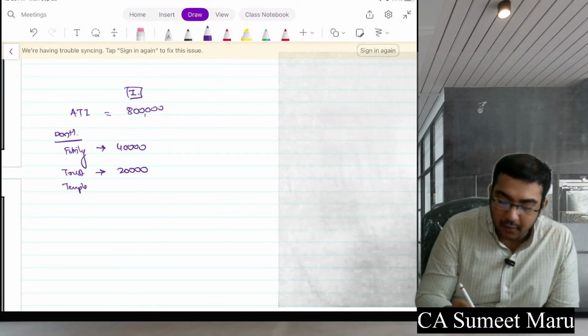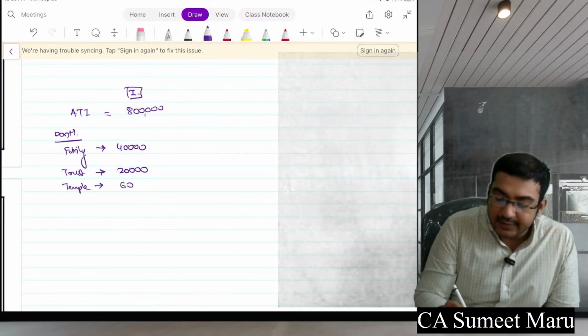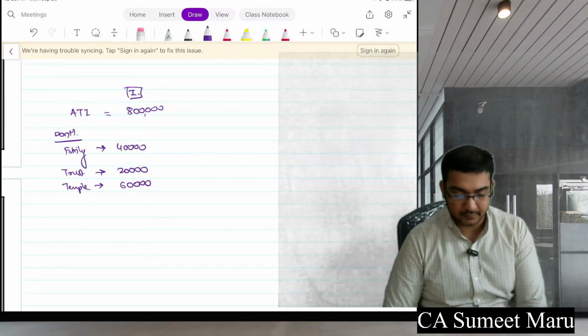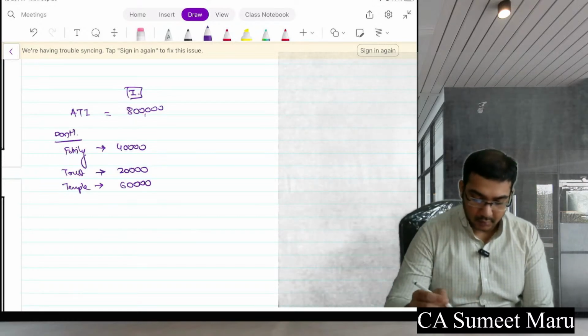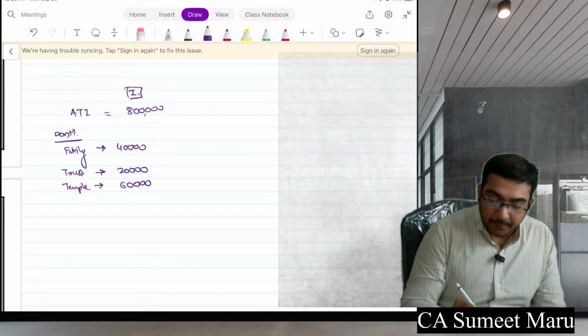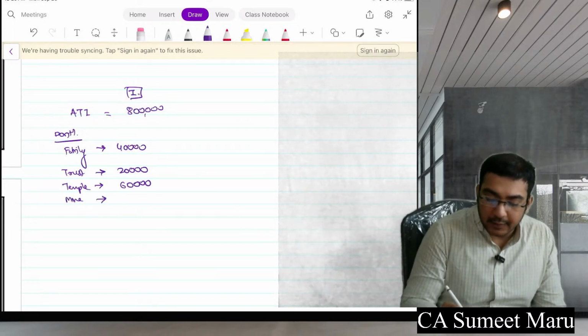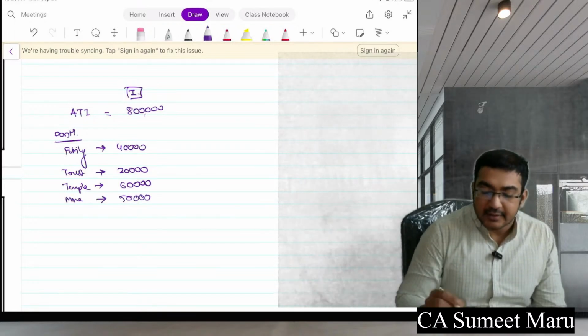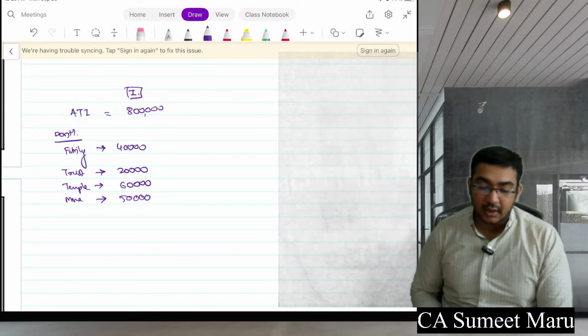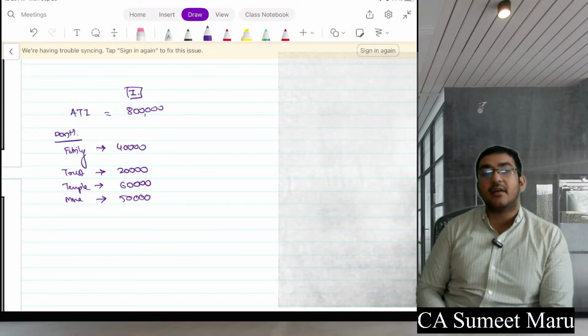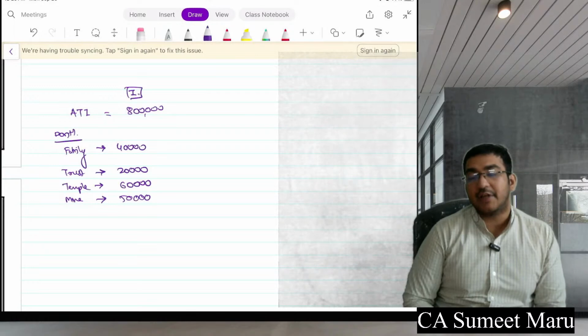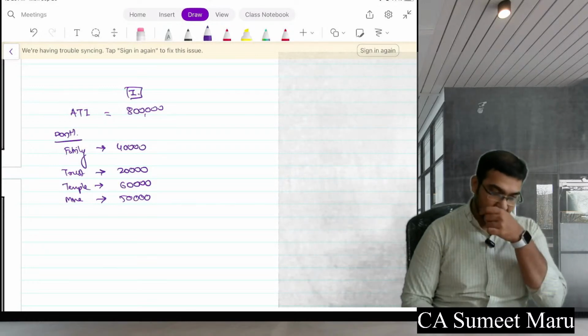Temple, I have given 60,000. And minority development, I have given another 50,000. Tell me how much deduction I will get under section 80G.